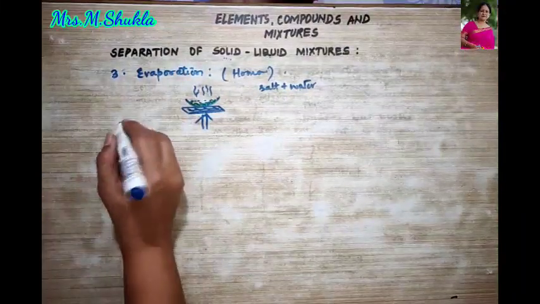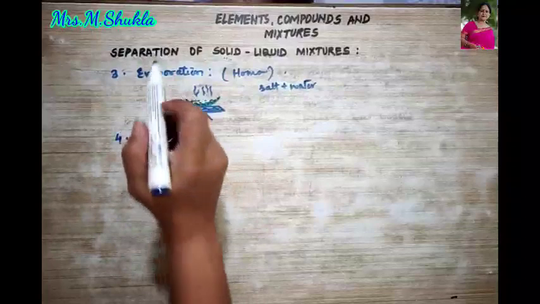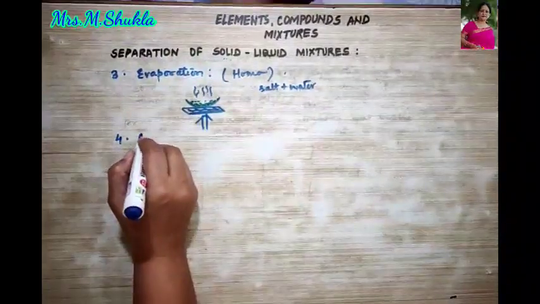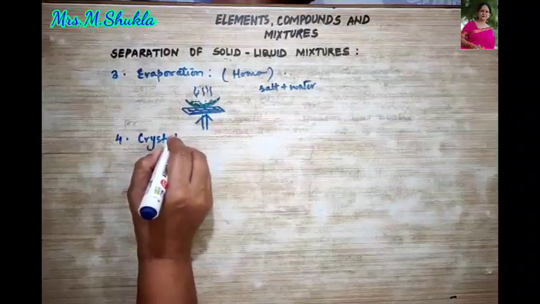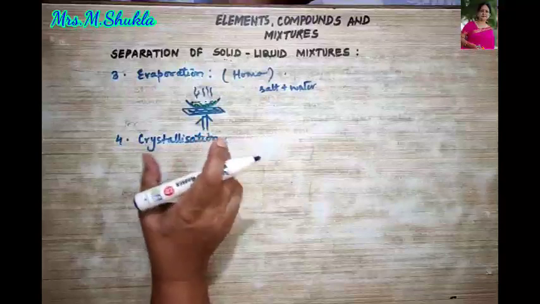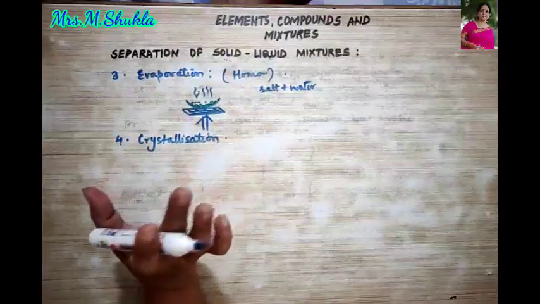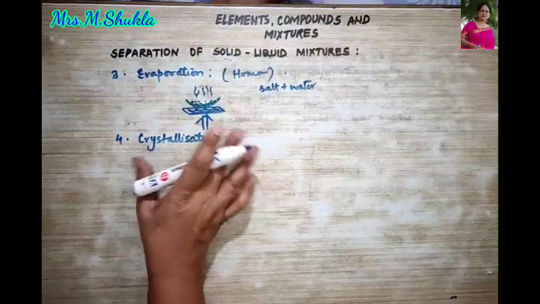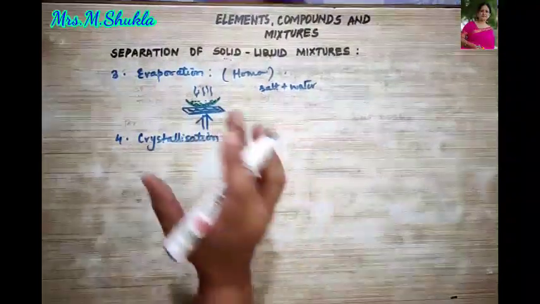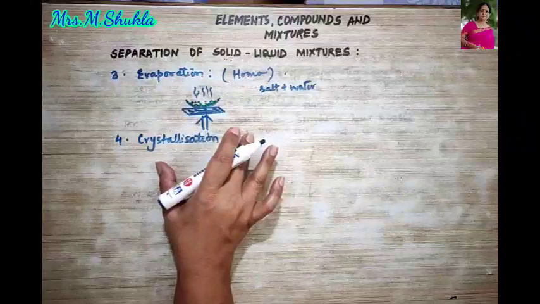We next come to the fourth method to separate solid-liquid mixtures, and that is called crystallization. As the word suggests, crystallization is a slow evaporation of any solution which contains more of the solid component. Clear?